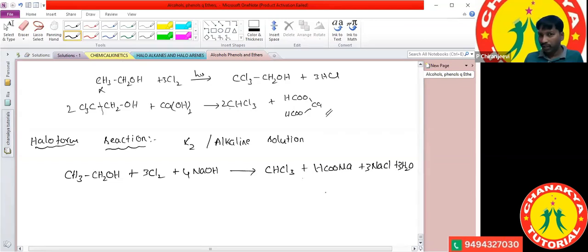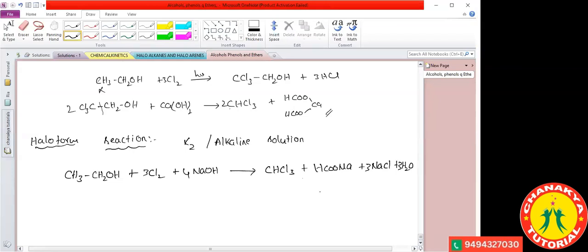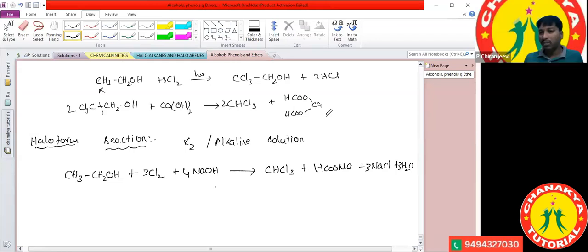Aditi? Yeah, sure. So sometimes in examinations, some questions ask whether an alcohol gives a positive iodoform test or not. That is the question: whether alcohols will give the positive iodoform test or not.